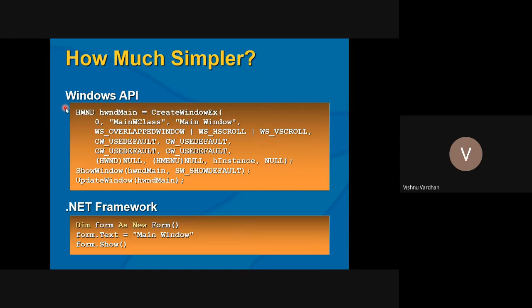And we can see from this example, with these 3 lines of code, what we are achieving is nothing but the Windows API's 10 lines of code. Understood? So that's why this makes for simplified development, and ultimately what this .NET framework is doing is interacting with the Windows API, and accordingly your work is being done.